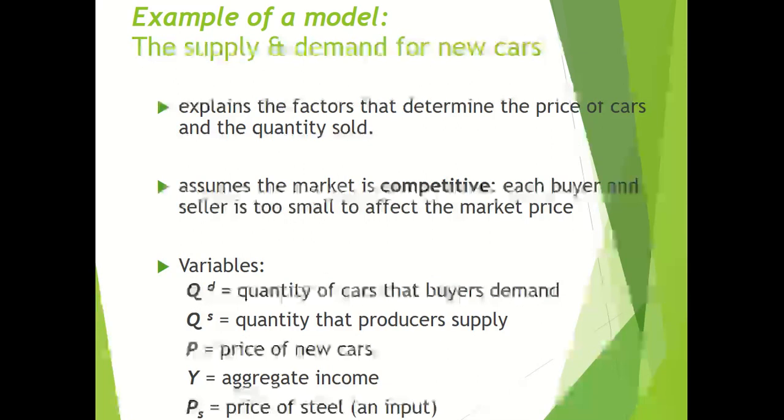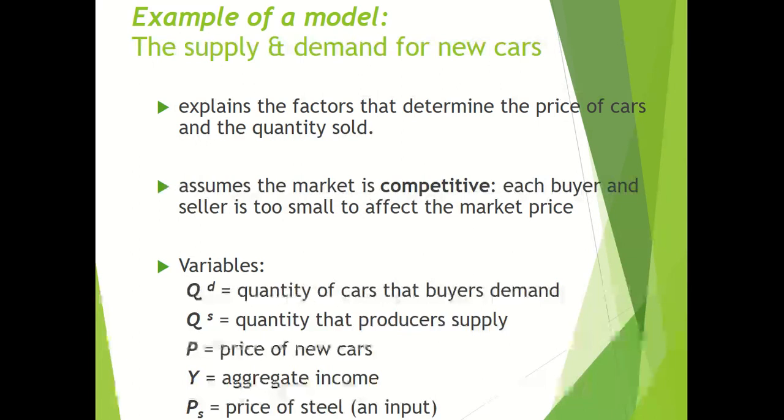When there are a large number of buyers and sellers in the market, then no single buyer or seller can affect the price of the product. This is known as a competitive market, meaning the price is given and determined by the market forces of supply and demand.